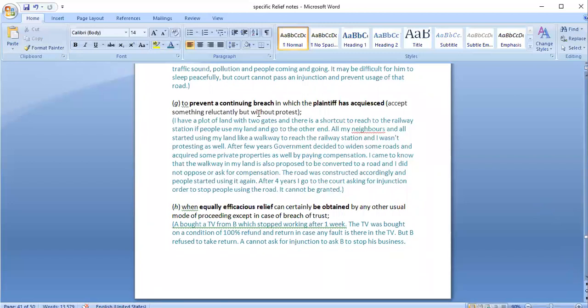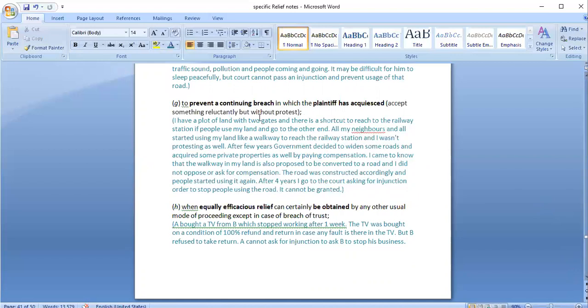Next is to prevent continuing breach. If some rights of a person have been violated, and it is a continuing breach, happening every time, but the plaintiff has not objected to it, in such cases also, injunction cannot be granted. For example, one person has a plot of land and there are two different gates in that plot.